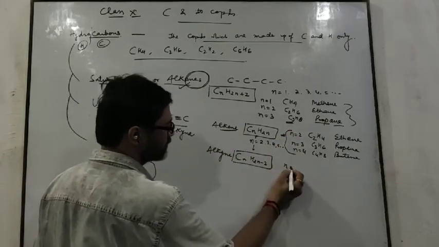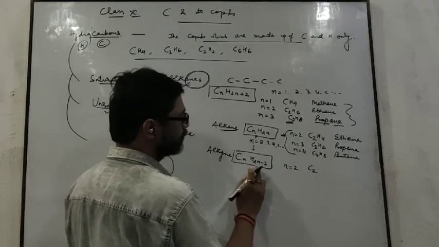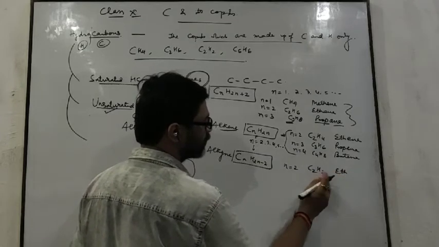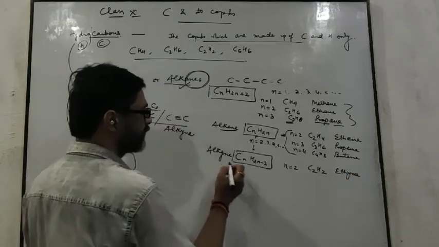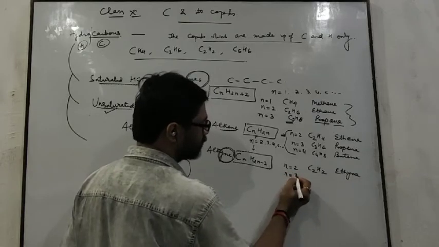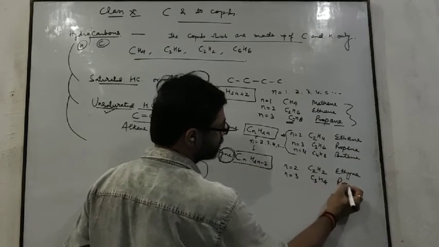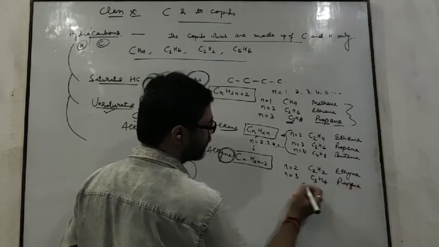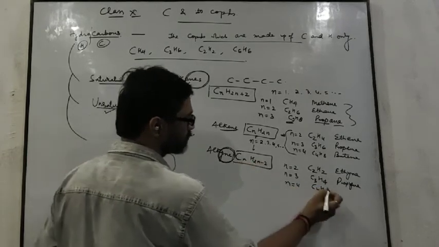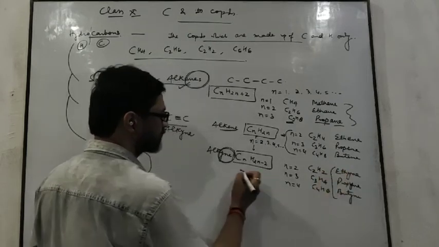In the alkyne series, if we put n equals 2, then the formula becomes C2H(2×2-2), it becomes 2. Its name will be eth for 2 carbon and ine. We add the ine suffix for the alkyne series. n equals 3, C3H(2×3-2), becomes 4. Its name will be prop and then ine is added. n equals 4, C4H(2×4-2), becomes 6, its name will be butyne. These are the various types of alkynes.